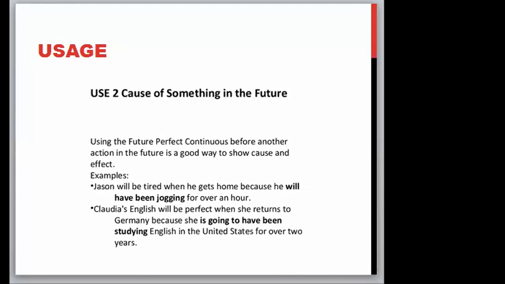Remember, if you notice, we are using will be tired. That's simple future. And over here, will have been jogging is future perfect continuous. But a little while ago, I told you that you should use simple present for the second verb.